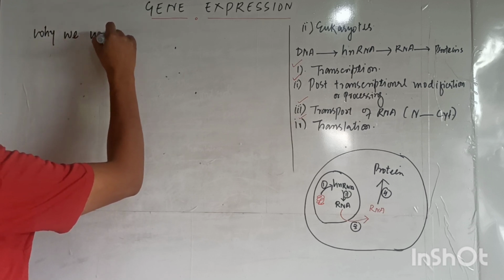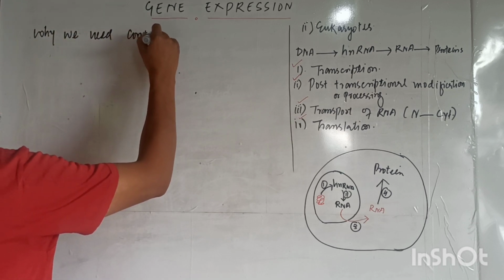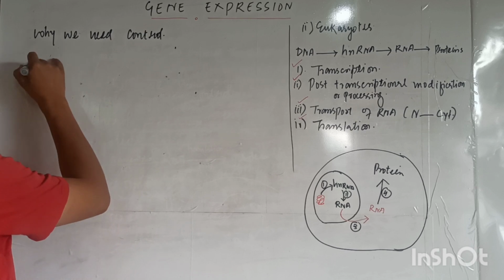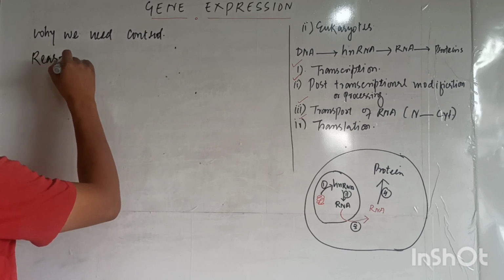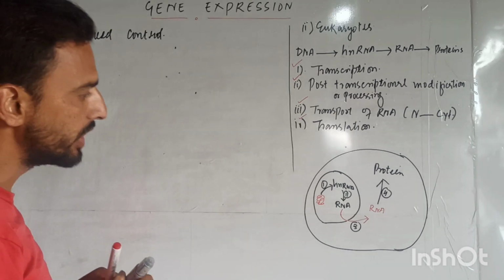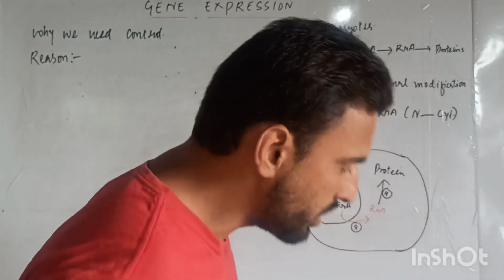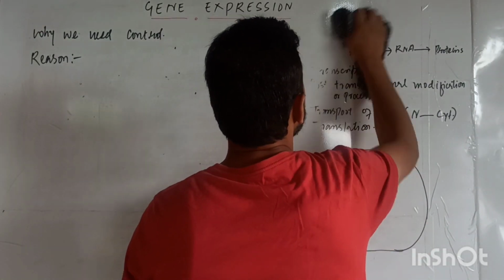There are a few reasons by which we can explain why we need control.